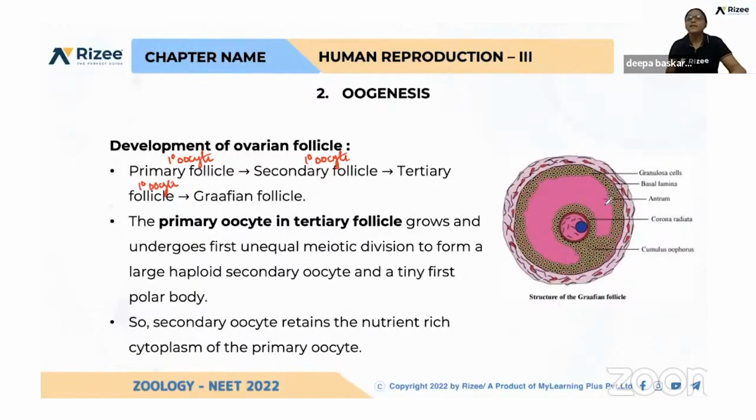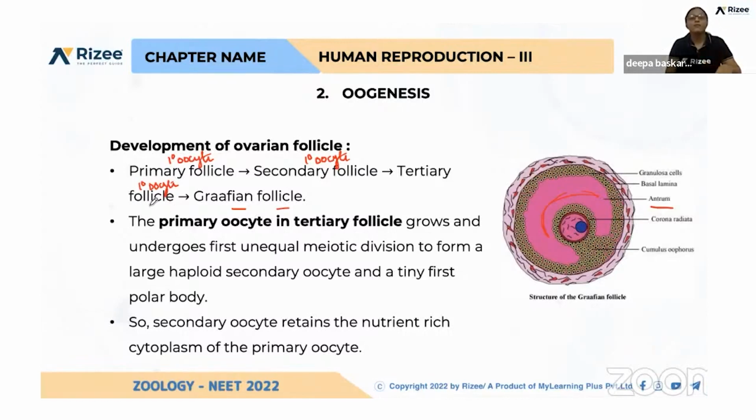See here, this is the antrum. A fluid-filled cavity is formed in the tertiary follicle. Okay, so that is the differentiation. And again, what is a Graafian follicle? In the Graafian follicle, the zona pellucida layer is formed. Here the meiosis 1 is getting completed.